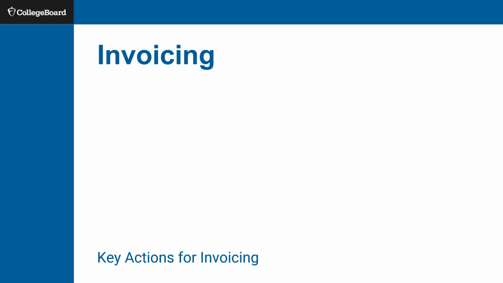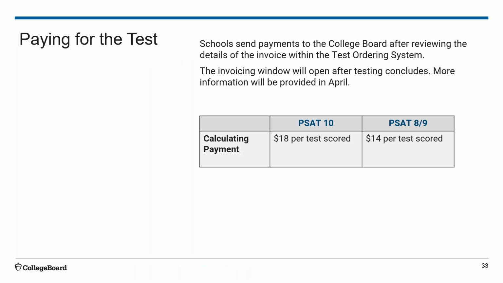The last topic is on invoicing. Schools will send payments to the College Board after reviewing the details of the invoice within the test ordering system. The invoicing window will open after testing concludes. Therefore, more information will be provided in April. In order to calculate payment, please note that for the PSAT 10, the cost per test is $18 per test scored, and the cost for PSAT 8-9 is $14 per test scored.